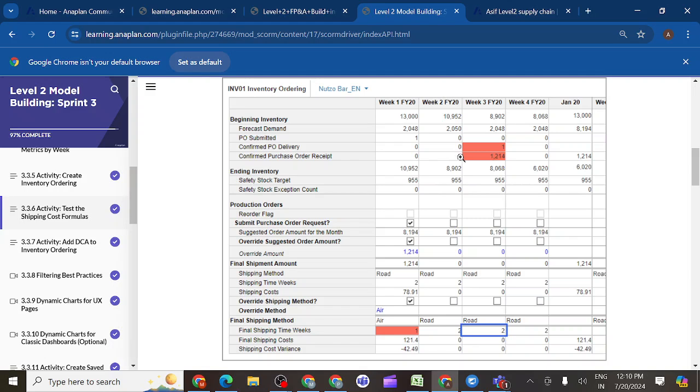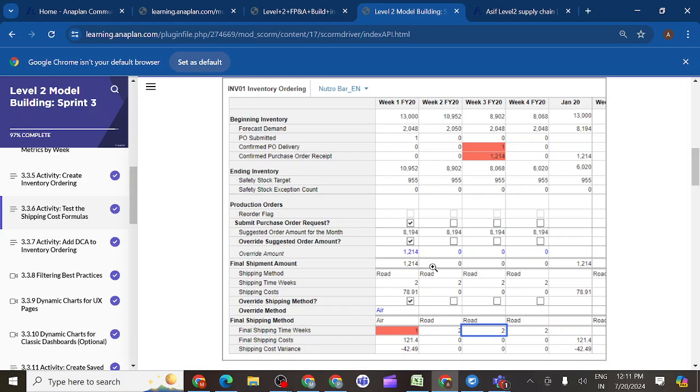But are they reaching in the second week or the third week? The third week. So basically it is working, but when override shipping method is there, in that scenario it is not working. They want to highlight this.